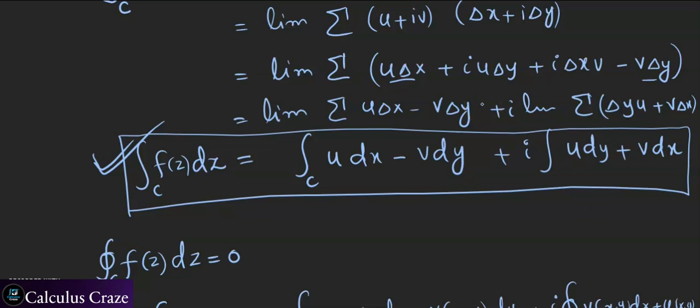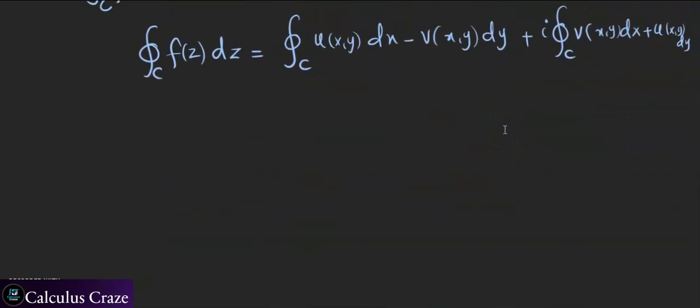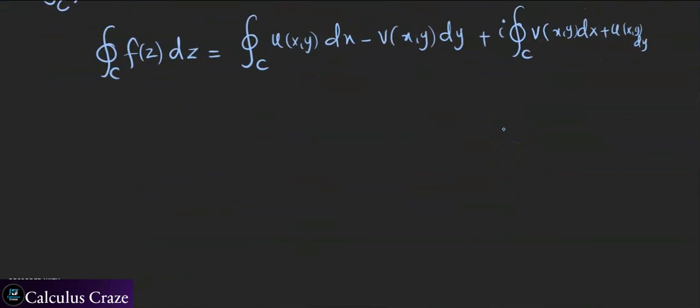You can see these u and v are basically functions of x and y. U is a function of x and y, v is also a function of x and y, right? So we are using that. What we can do next is apply Green's theorem, because you can check that we are already in the assumptions of Green's theorem. You can relate it with your multivariable calculus. If not, then we will also make a video on Green's theorem. So this quantity with the help of Green's theorem can be written in this form.